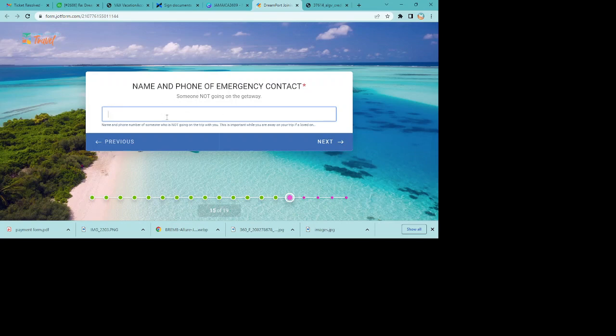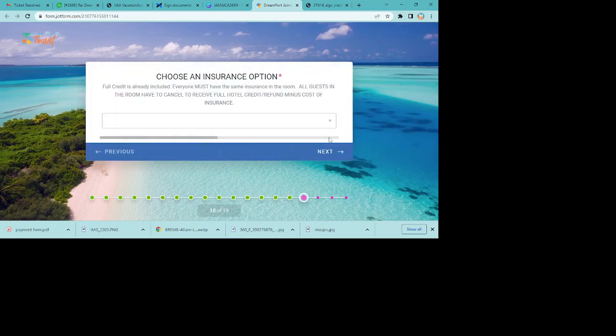Name and phone of emergency contact is someone who's not going on the trip. You want to make sure you put that, because if something happens to you, these people can't be on the trip with you, because they already know what happened. So you want to make sure it's someone not going on the trip.